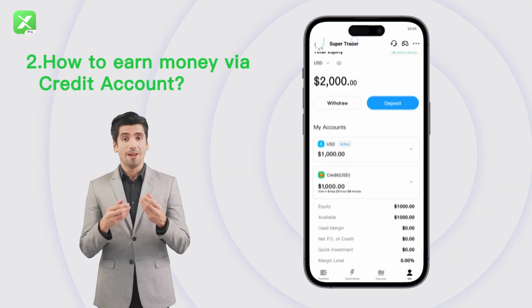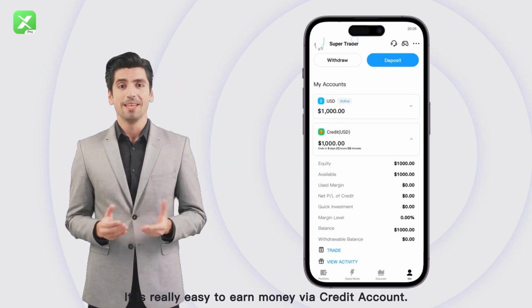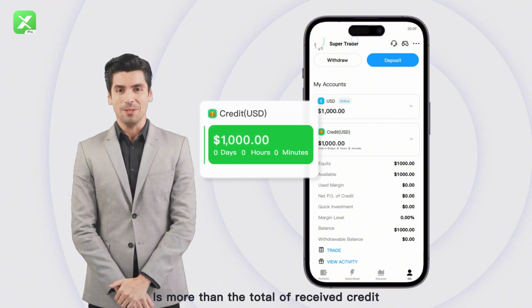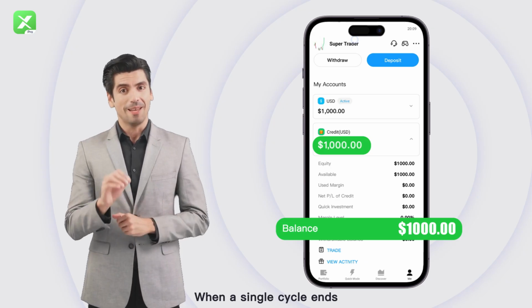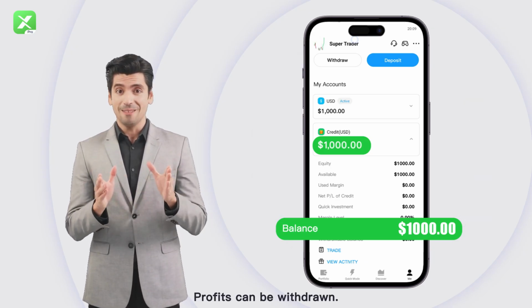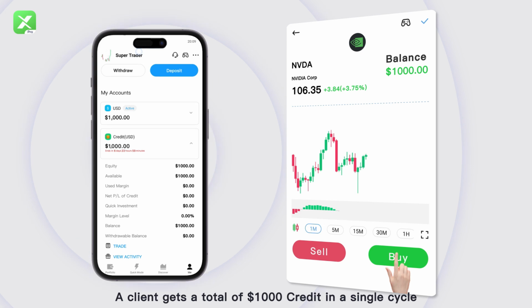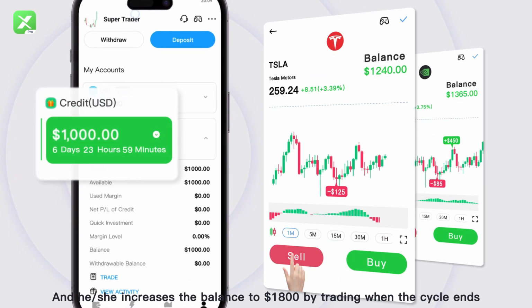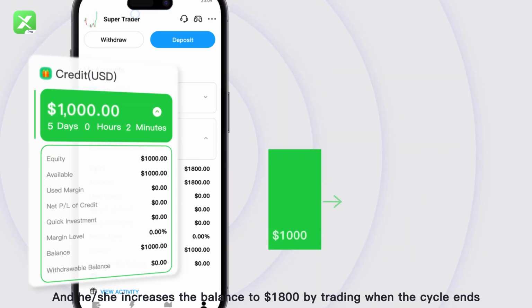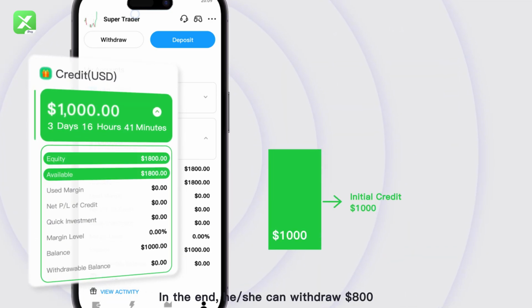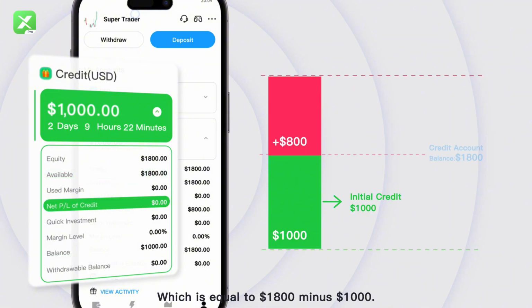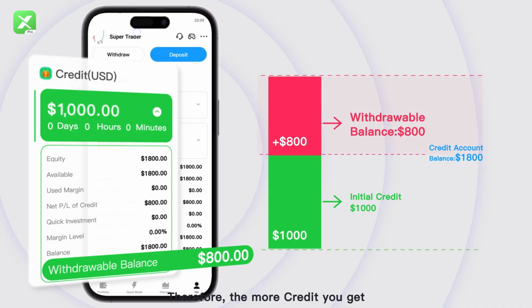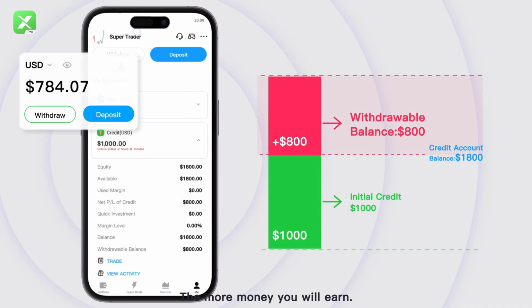2. How to earn money via credit account. It is really easy to earn money via credit account. If the balance at the credit account is more than the total of received credit when a single cycle ends, profits can be withdrawn. For example, a client gets a total of $1,000 credit in a single cycle, and he or she increases the balance to $1,800 by trading when the cycle ends. In the end, he or she can withdraw $800, which is equal to $1,800 minus $1,000. Therefore, the more credit you get, the more money you will earn.